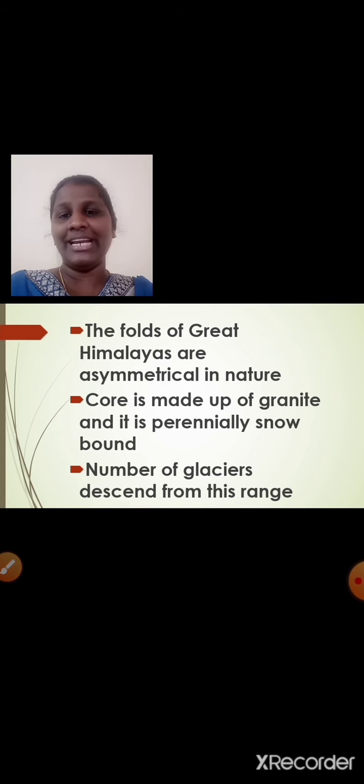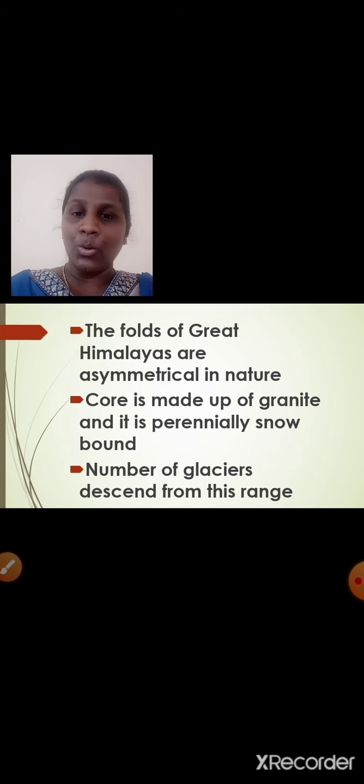The folds of Great Himalayas are asymmetrical in nature. Asymmetrical means when you divide, you will not get equal parts. So the folds of Great Himalayas are asymmetrical in nature. The core is made up of granite.